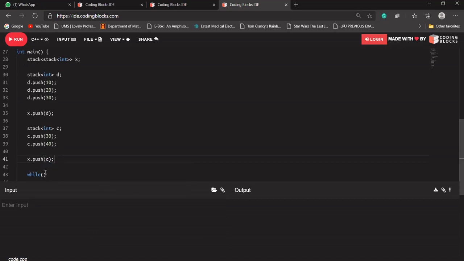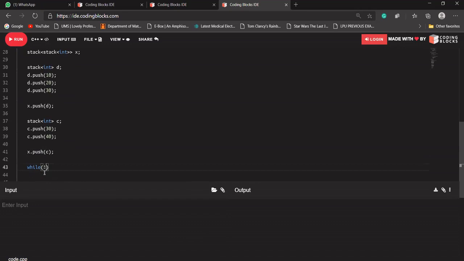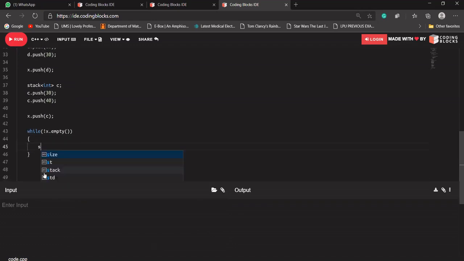Now I want to iterate through our stack, printing the data of each stack. While X is not empty, we take the top, because in the stack more stacks will be there. Let's say I store it into Z, which is X dot top.